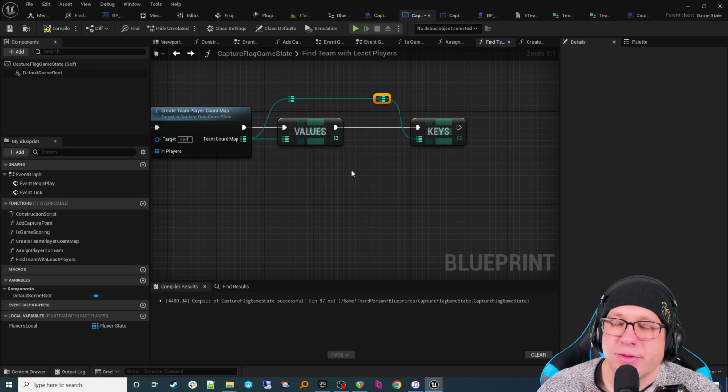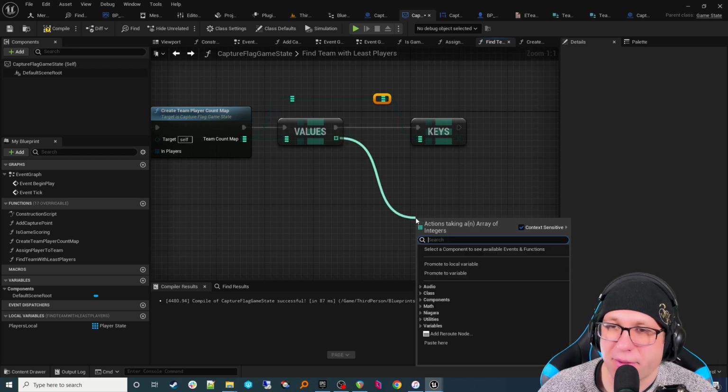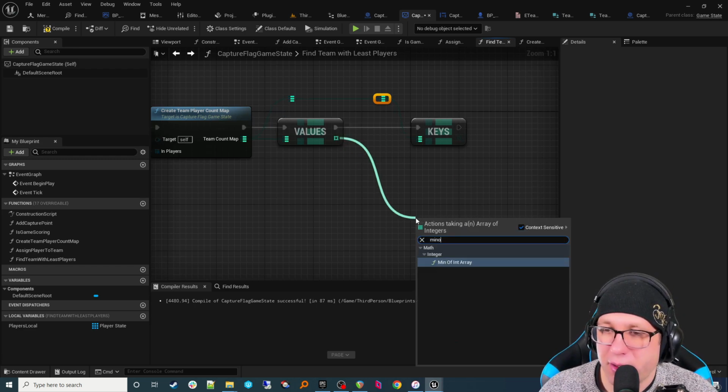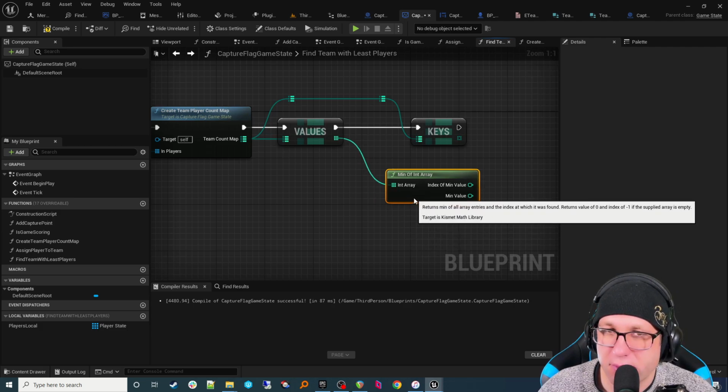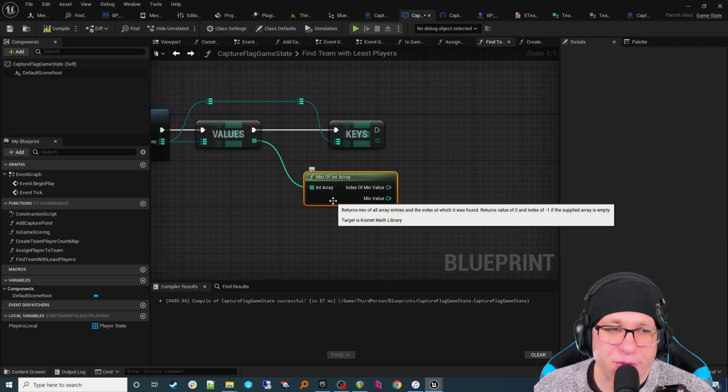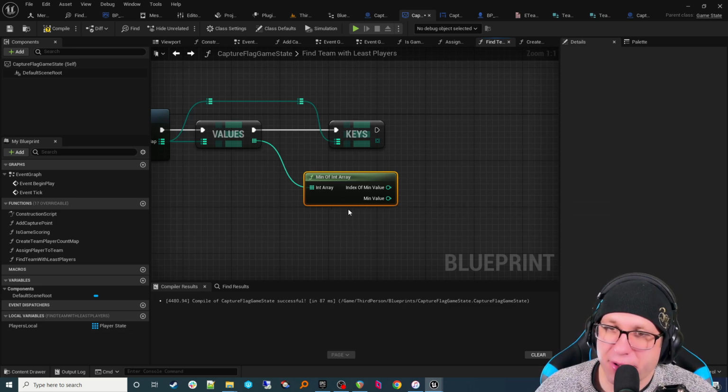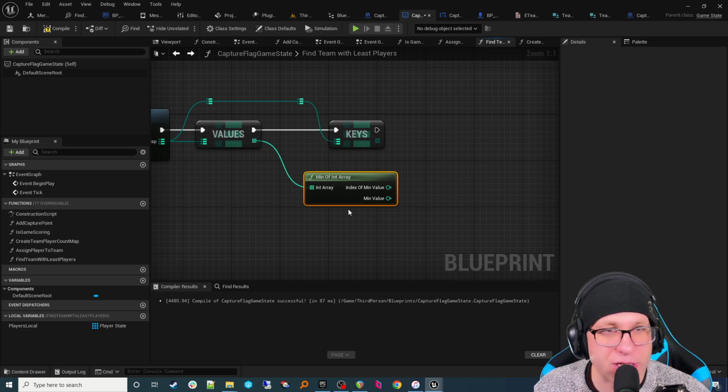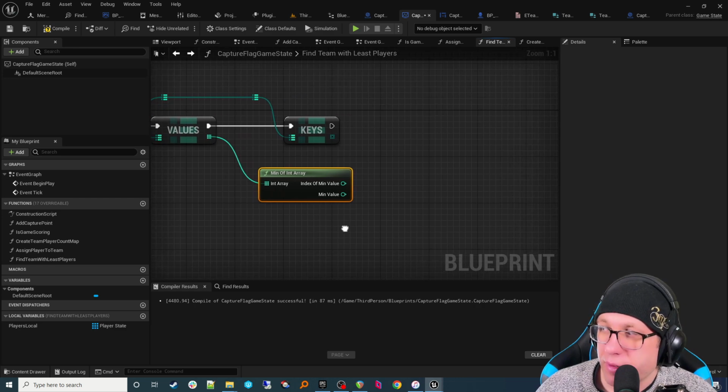So out of these values, what we're trying to do is find the minimum value in here, because it would be the team with the least players. To do that really easily, we can just type in here, min of int. C++ has great ways to filter things. We don't really have that option here. There's not a lot of filtering. There is a standard library that will allow you to do a lot of these things easier that we could download, but I don't want to add in a bunch of dependencies right here. I want to keep this as just basic Unreal Engine as possible. That way, if any of those things change down the road, this tutorial won't be obsolete. So let's go ahead and continue on.